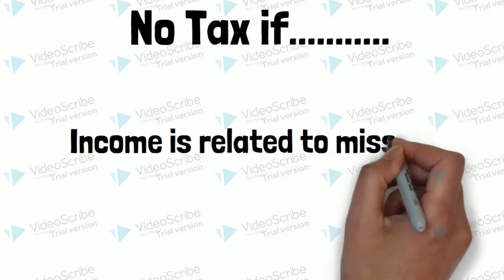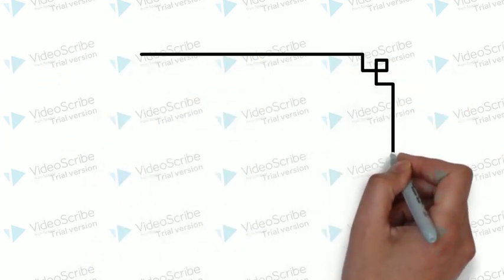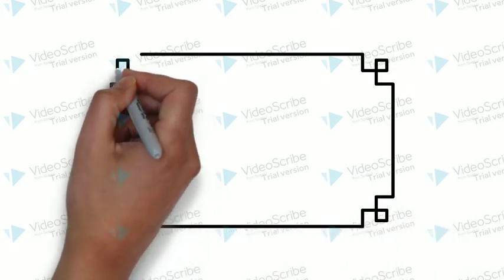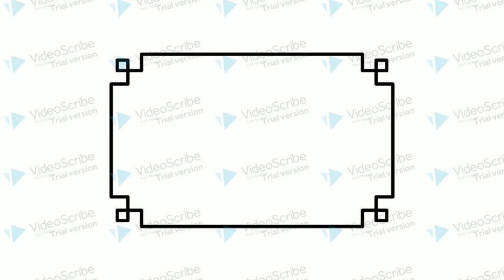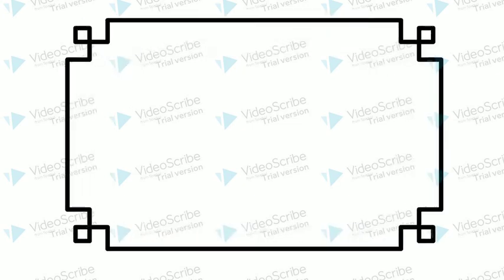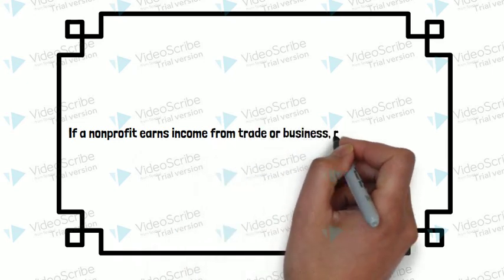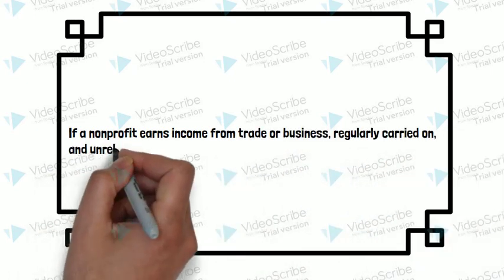The Internal Revenue Code Sections 511 to 514 show an overview of UBI tax. If a nonprofit earns income from a trade or business regularly carried on and unrelated to the tax-exempt purpose, it is subject to UBI tax. Trade or business is any activity carried on for the production of income from the sale of a good or the provision of a service.